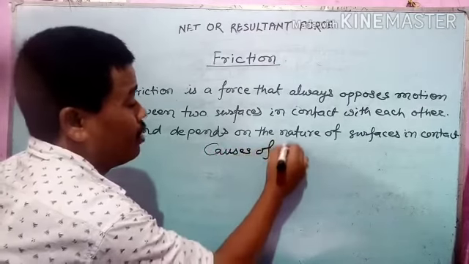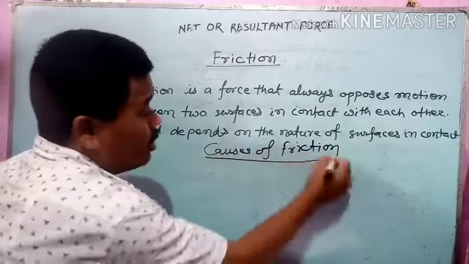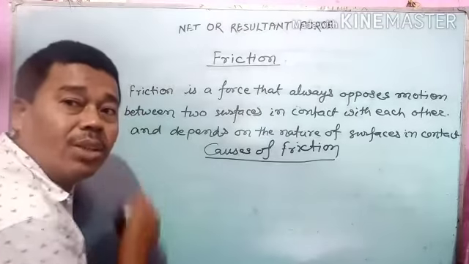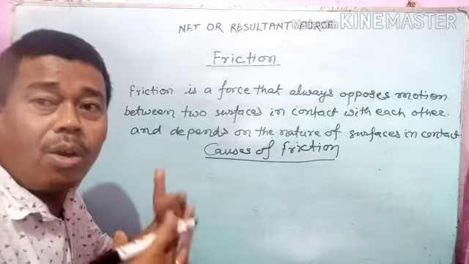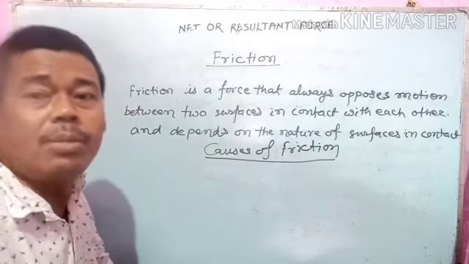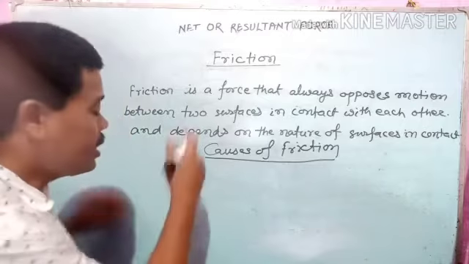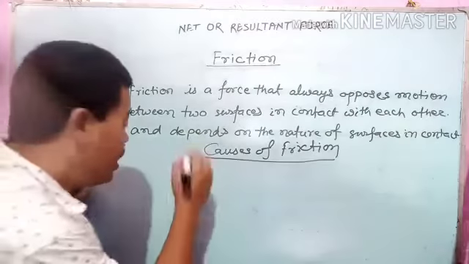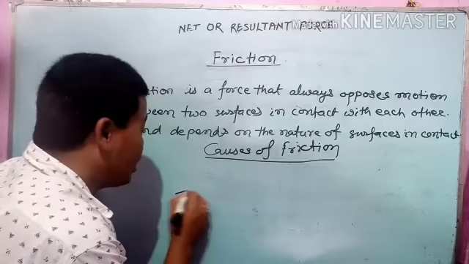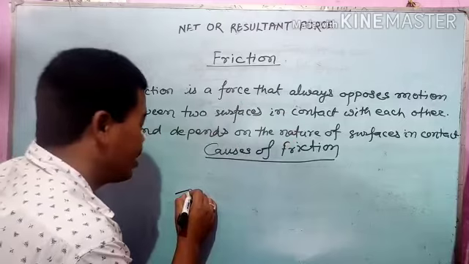Students, cause of friction. Friction actually is caused by the interlocking of the irregularities of the surfaces of the objects which are in contact with each other. So this, students, you can say is the cause of friction. See student, as we have discussed, it depends on the nature of the surfaces in contact.